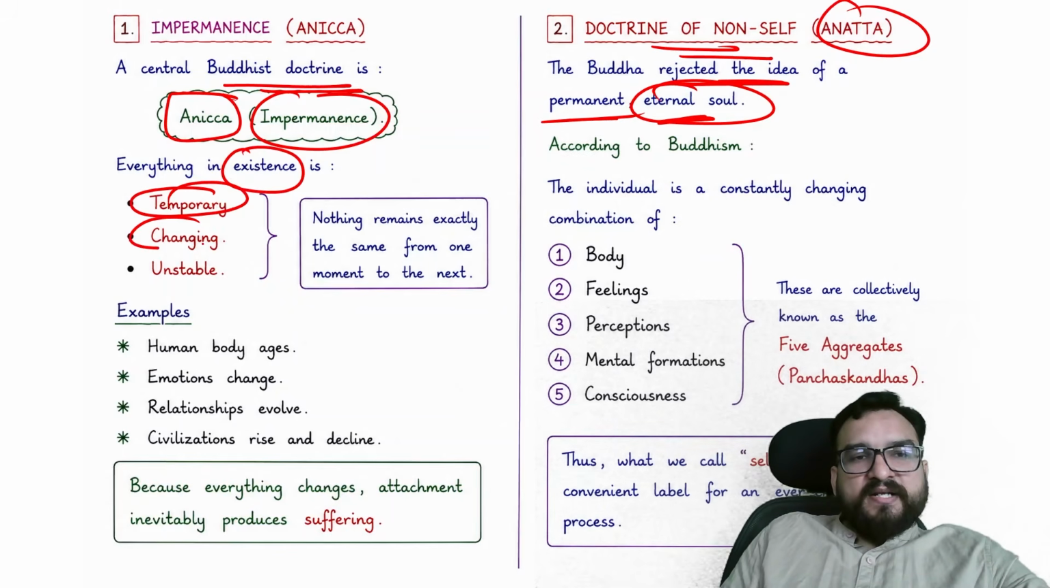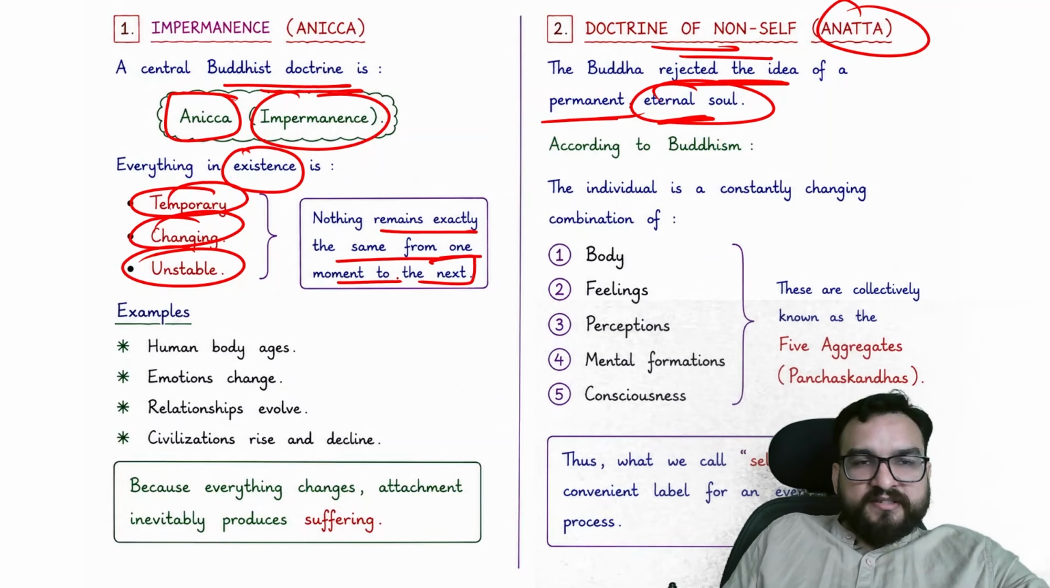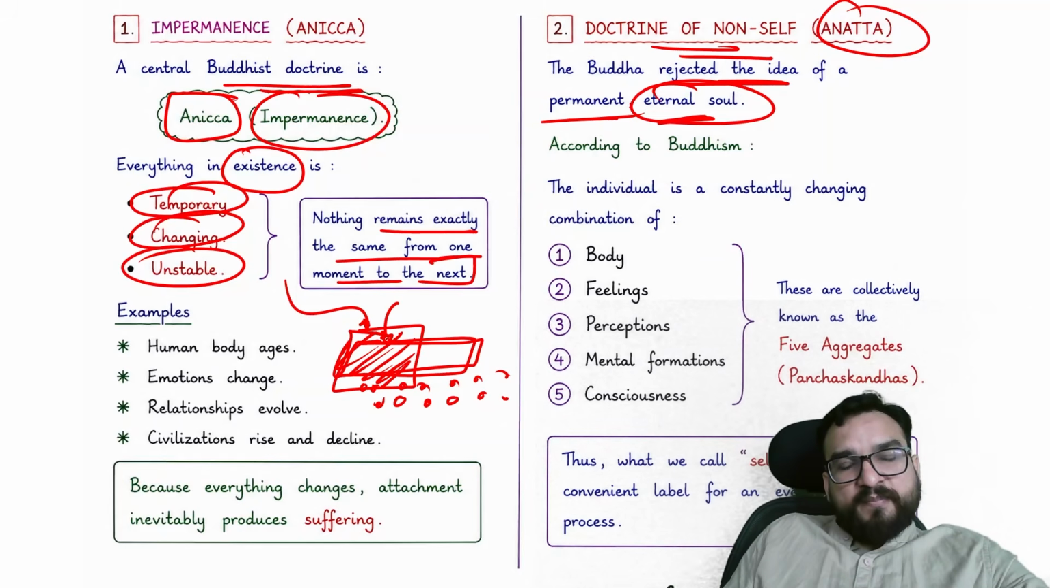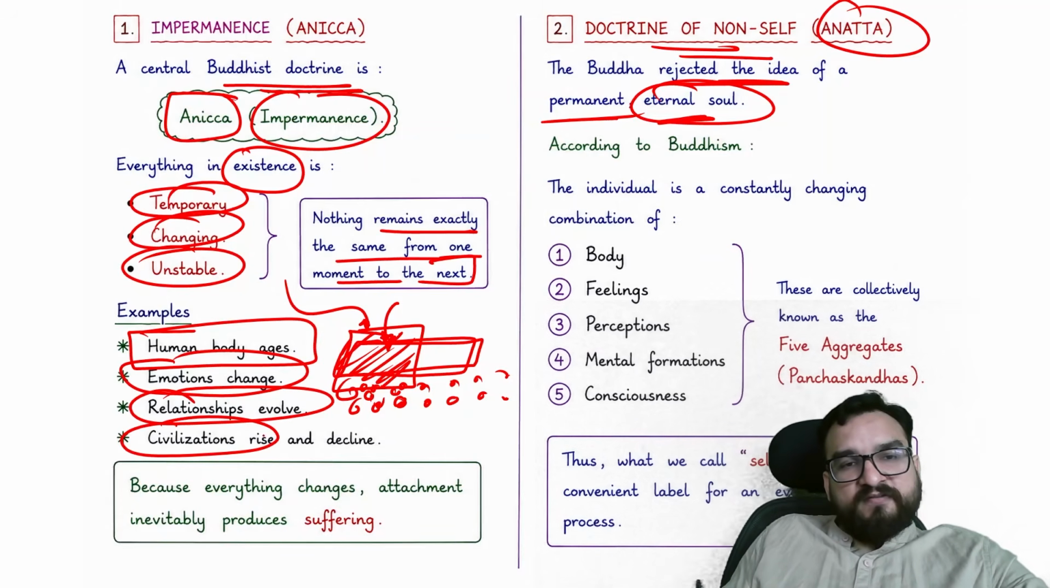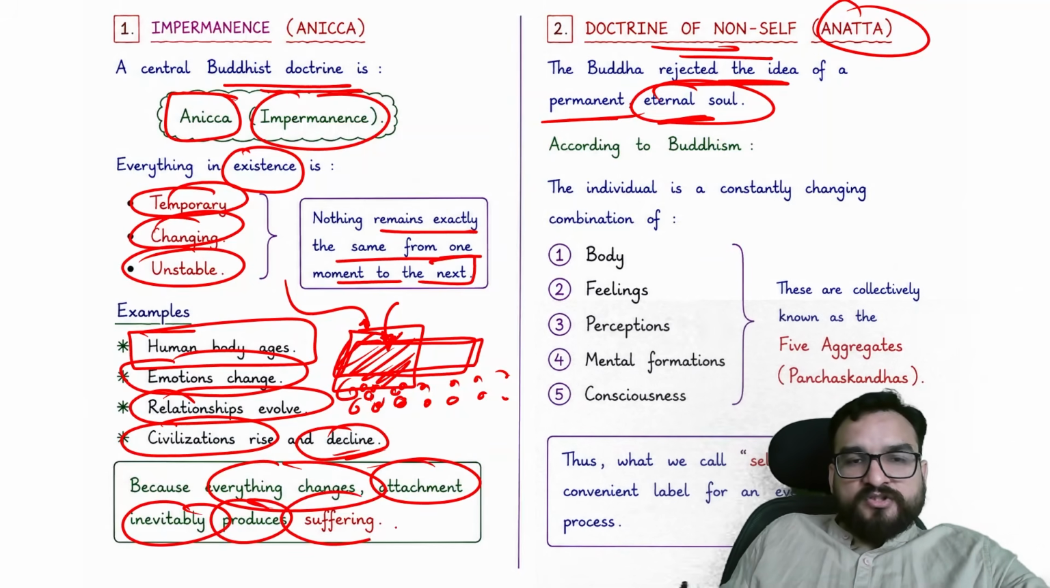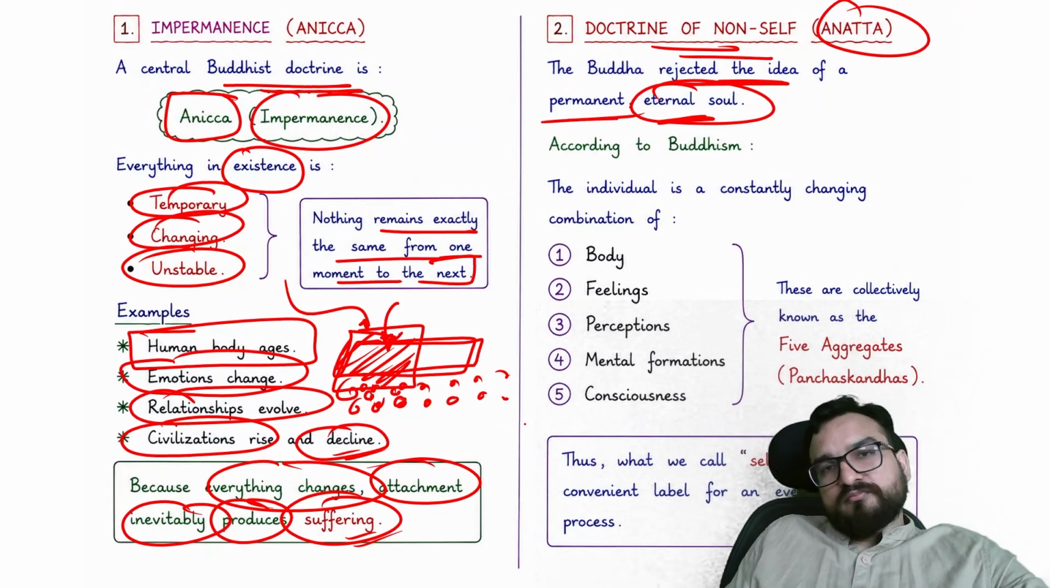Everything in existence is temporary, changing, unstable. Nothing remains exactly the same from one moment to the next. They basically said it with the river analogy. You say that the river is flowing. You see that single river flowing. But inside it every particle is changing, flowing and moving ahead. If you look at this part, it was never the same, but it appears to be the same, yet it is never the same because the particles under it are changing. So the human body ages, emotions change, relationships evolve, civilizations rise and decline. Because everything changes, attachment inevitably produces suffering, right? This you will find.